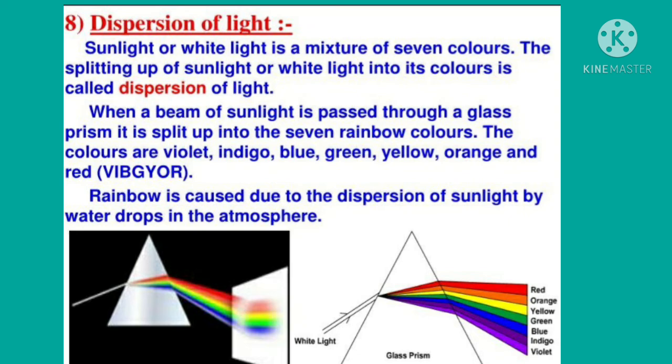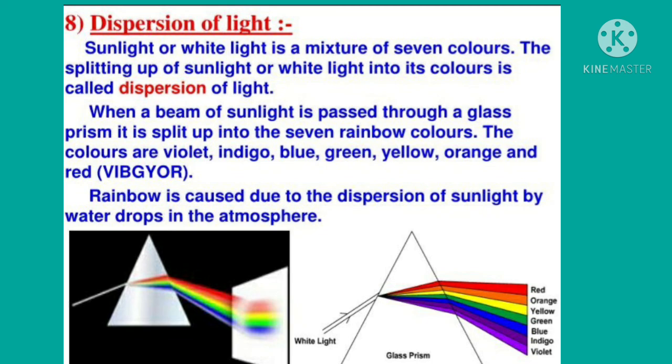A rainbow in the sky is a natural phenomenon showing the dispersion of sunlight. A rainbow is produced by the dispersion of sunlight by tiny raindrops suspended in the atmosphere. Children, you know each and every raindrop suspended in the atmosphere acts as a tiny prism made of water.